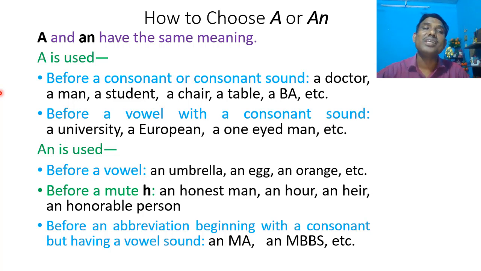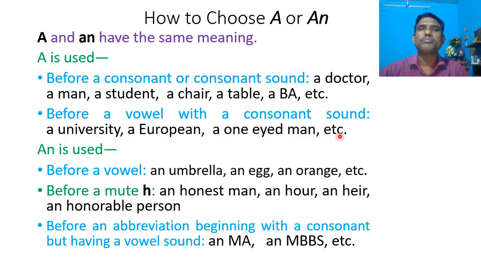Now I am going to tell you how you can choose A or an. A and an have the same meaning. A is used before a consonant or consonant sound. For example, a doctor, a man, a student, a chair, a table, a bear, etc. A is used before a vowel with a consonant sound like U or wa. For example, a university, a European, a one-eyed man, etc.